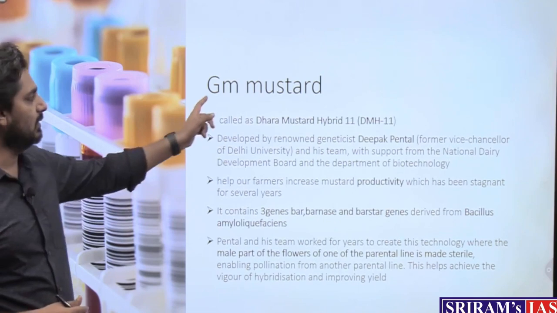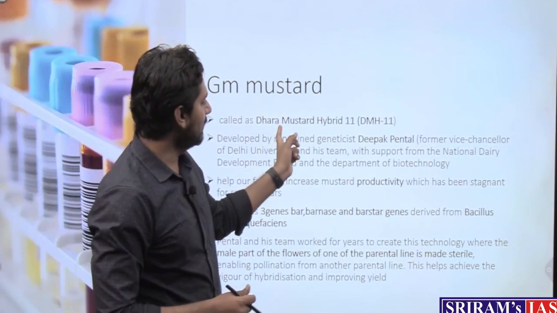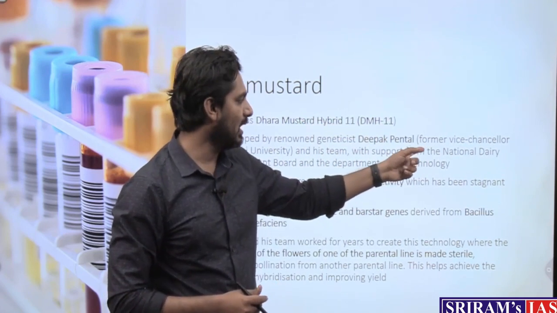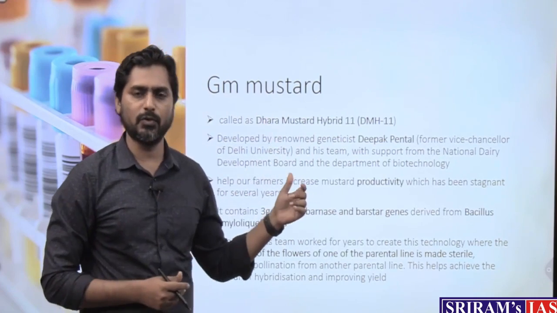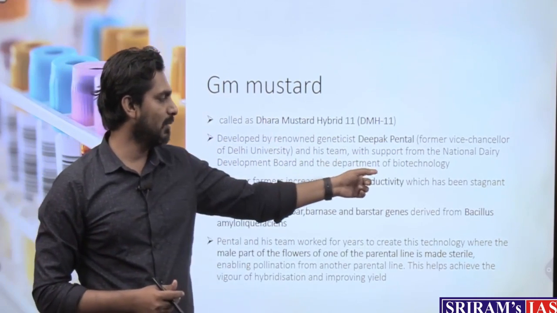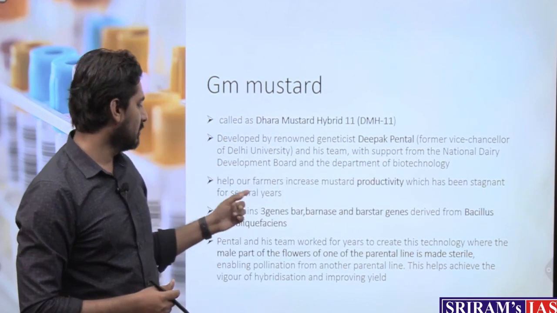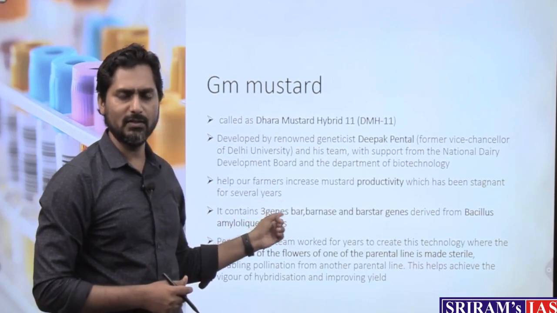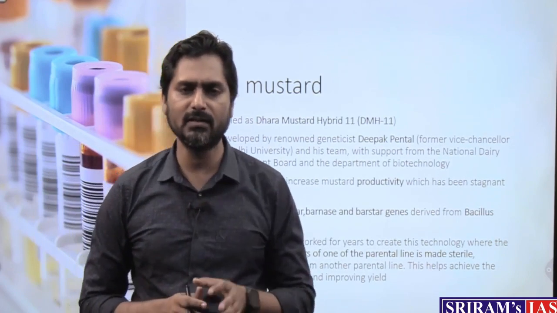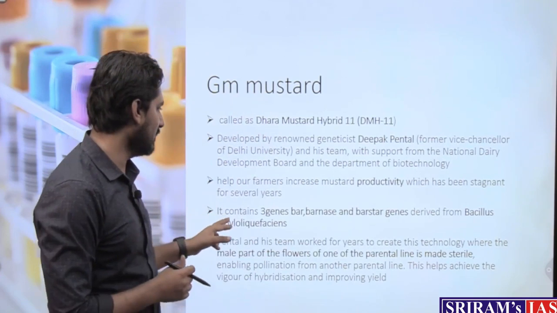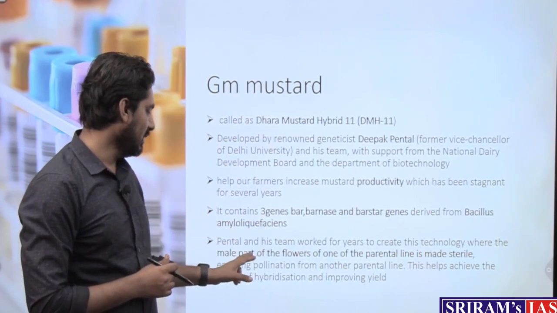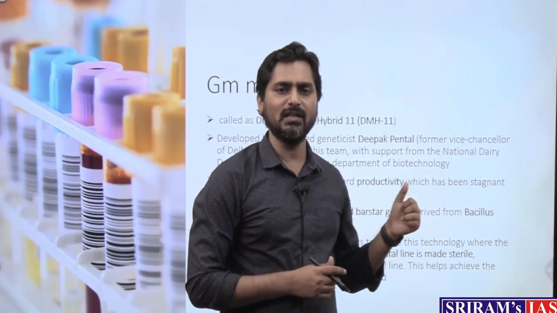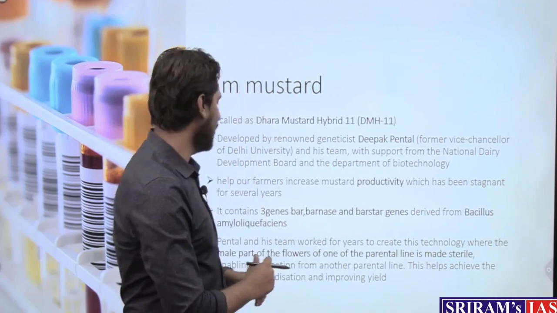Okay, so GM mustard is also called Dhara Mustard Hybrid 11. It has been developed by Dr. Deepak Pental and his team, and this project was supported by the National Dairy Development Board and the Department of Biotechnology. So it will help farmers to increase mustard productivity, which has been stagnant. So 3 genes, you can just take a note of these 3 genes, Barnase and Barstar, have been derived from Bacillus amyloliquefaciens. The male part of the flower of one of the parental lines is made sterile. So we have seen how it is made sterile by adding this Barnase gene.